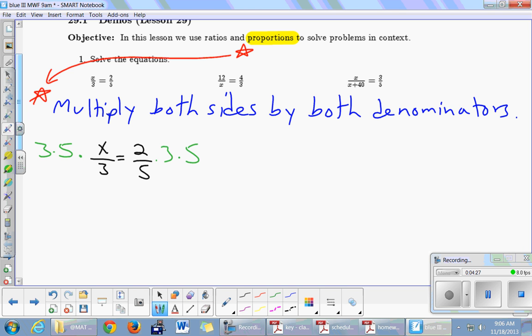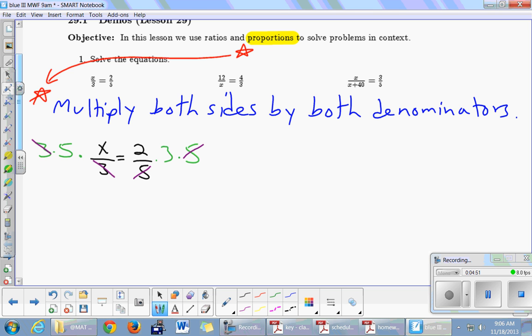Now 3 times 5 is 15, but I'm never going to write that in this problem. I'm going to start immediately canceling. What cancels on the left-hand side? The 3's. That 3 up there and this 3 down here. What cancels on the right-hand side? The 5's. 5 in the bottom, 5 in the top.